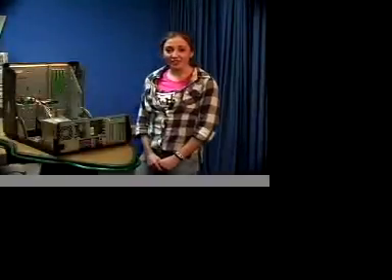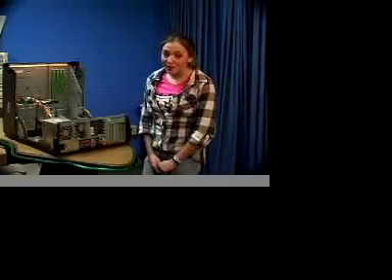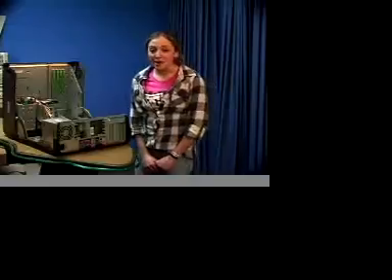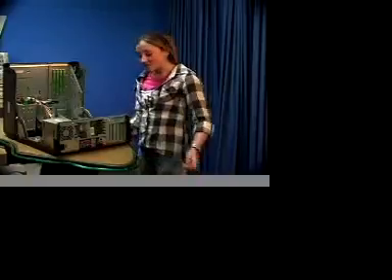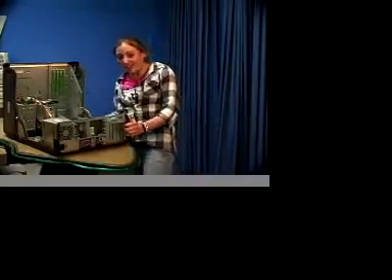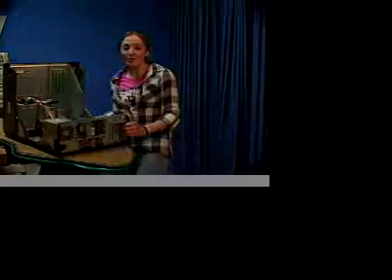I'm going to teach you how to change, add, or remove random access memory from your computer. It's also known as RAM, and the more RAM you have in your computer, the smoother it'll run. RAM is the amount of space that your computer has to run programs. This tutorial will show you how to change, add, or remove RAM from your computer.